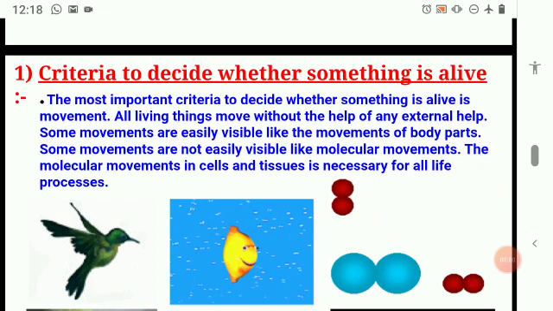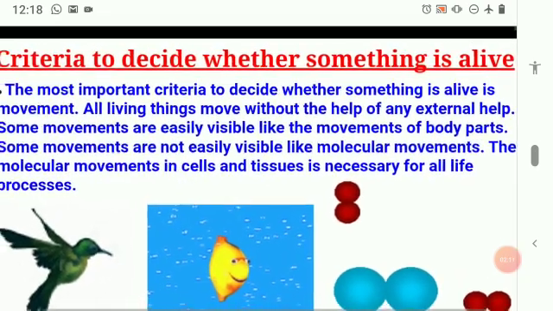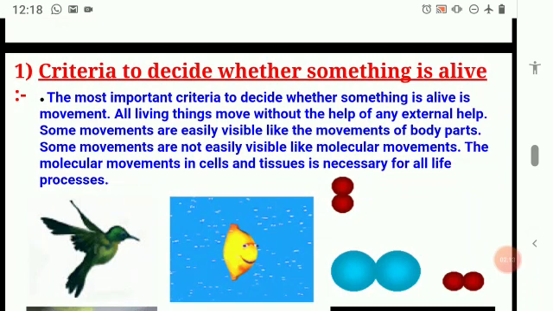Are you able to see those? No. So those we call the molecular movements. So molecules move in our body. So movement of molecules is the most important criterion to show an organism is alive.